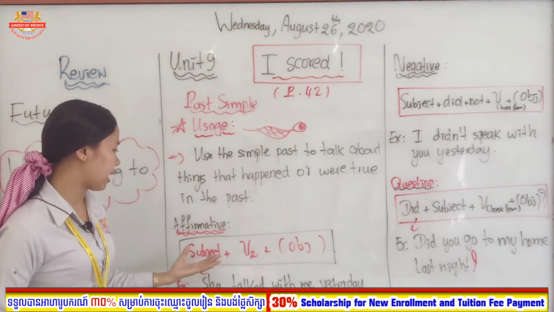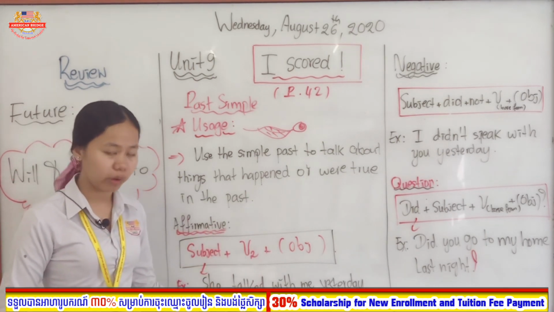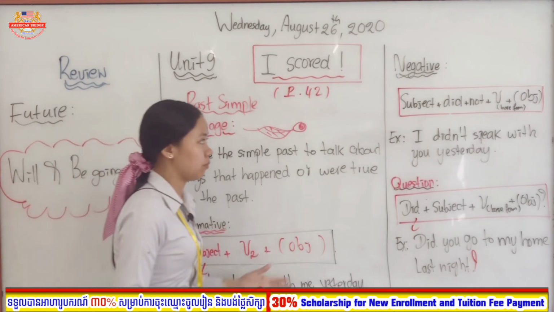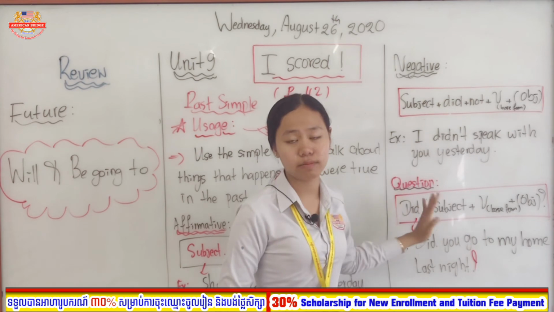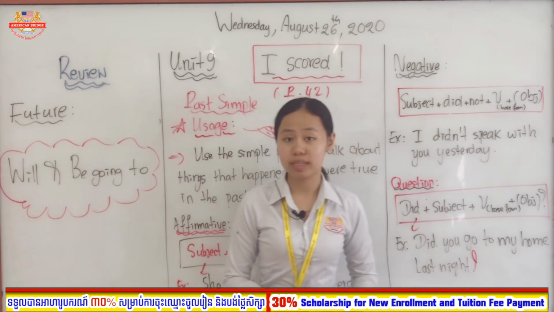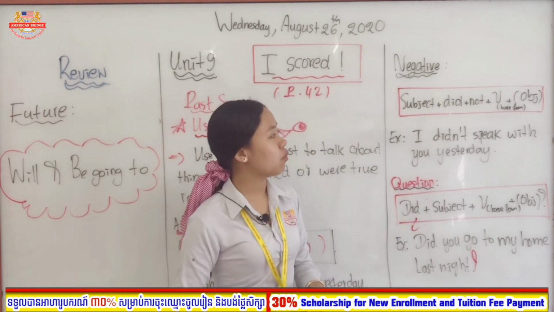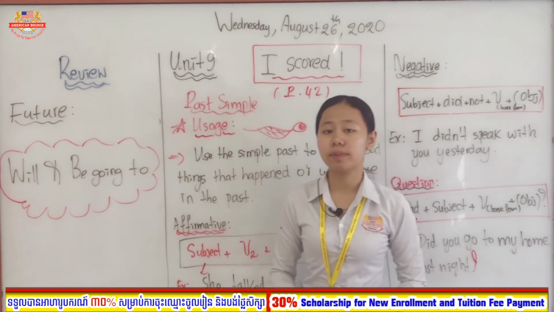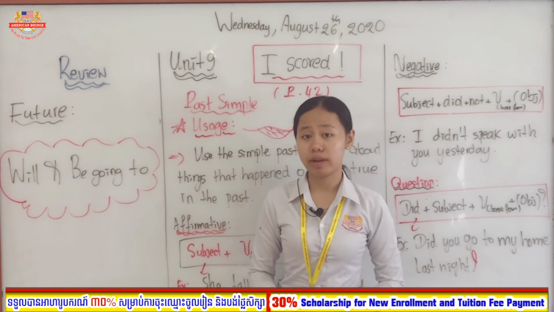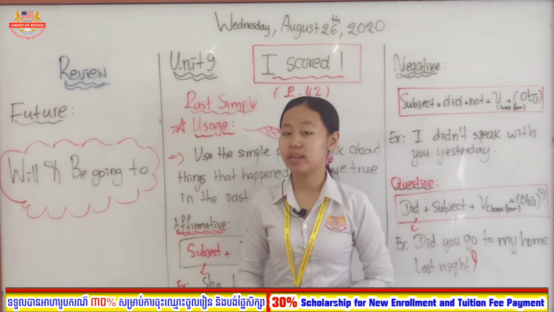Just remember that in the affirmative form you just use the verb in past simple, and in negative we have did and then we have not. While in question you just put did in front of the subject and then you plus verb base form. And don't worry about the verbs with ed here, right? Teacher will explain regarding regular and irregular verbs in past simple in the next video.